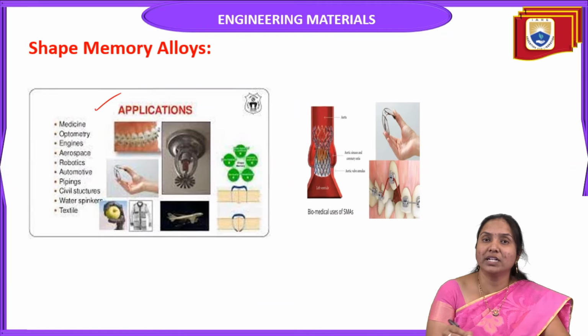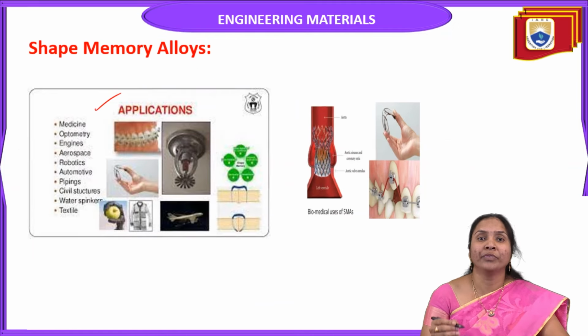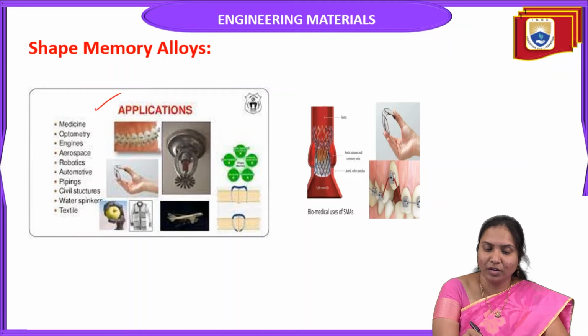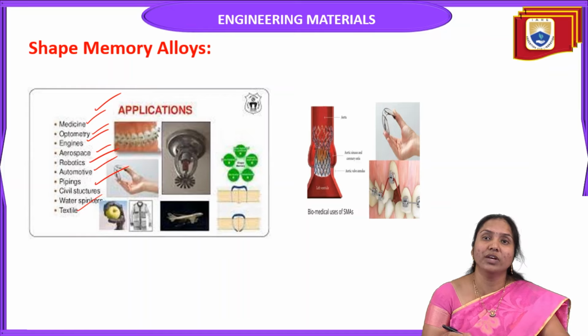Some of the applications of shape memory alloys are in medicine, optometry, engines, aerospace, robotics, automotive, civil structures and the textile industry also. We are using these smart materials, that means shape memory alloys.